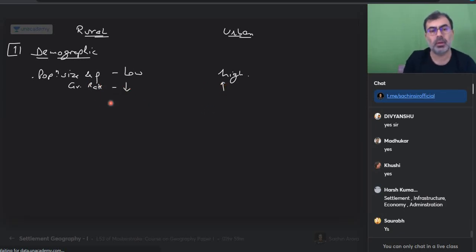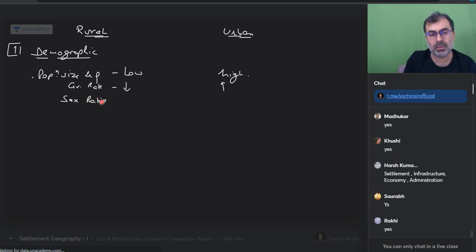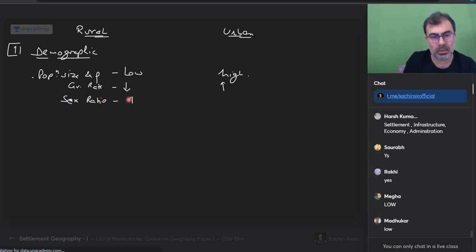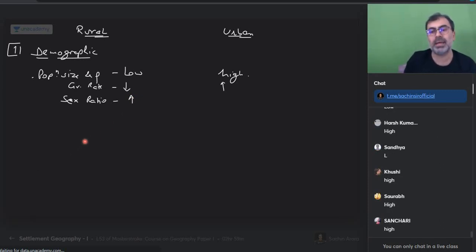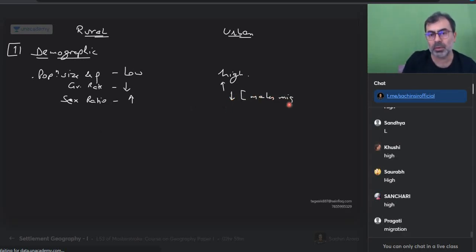True or not? Sex ratio in the villages, quickly tell me, high or low? Villages में sex ratio. So people who are saying low, answer is high. Number of women will be more because men migrate. So you will find the lowest in Chandigarh, Delhi, urban areas. Males migrate more. Remember Ravenstein's laws, put that here.